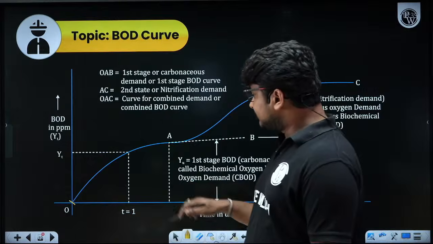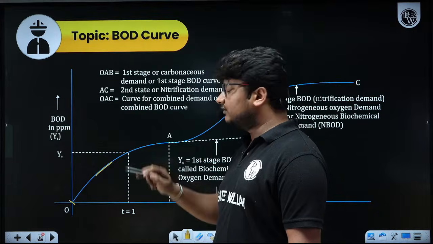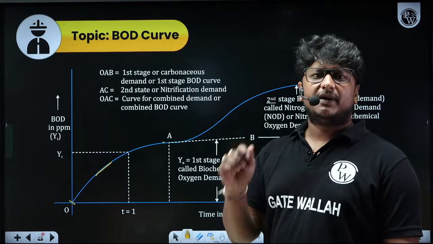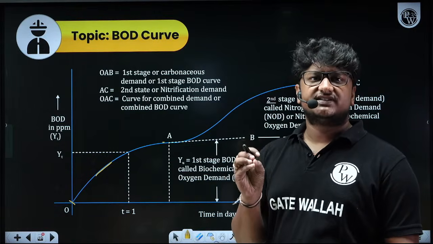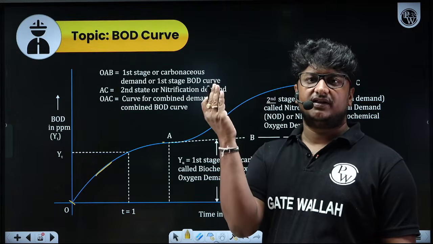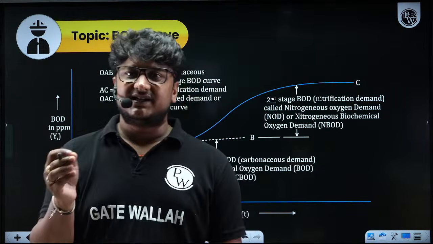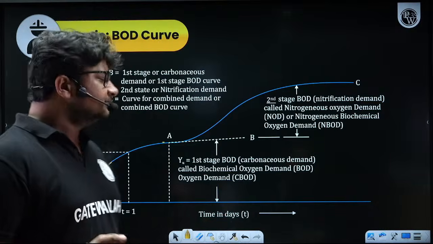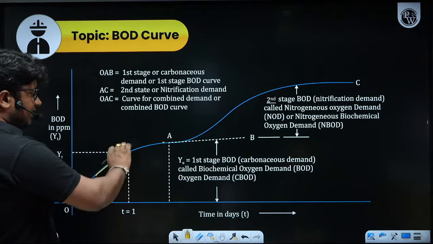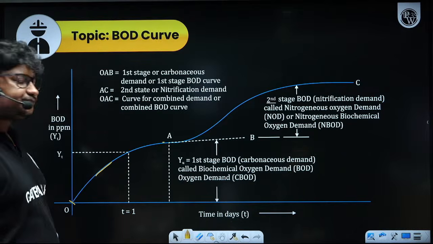Then you will notice the curve is getting flatter. It is not rising like it was here. Why is it getting flatter? Because the amount of carbonaceous organic matter is limited, not unlimited. After some time, the concentration of carbonaceous organic matter is very low, so the demand is not going to rise or increase. You will notice a flatter demand here.